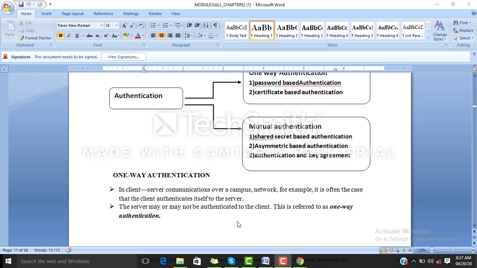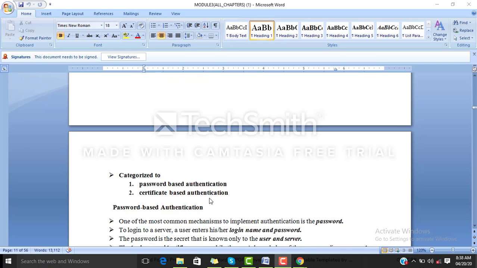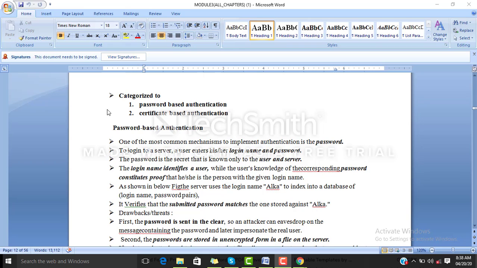So students, as we have already read, in most of the cases the client himself is getting authenticated to the server. He himself has to tell who he is to the server, and he also has to tell that he is the right person to access the particular feature from the server. So the authentication is happening of the client from the server end. That is not happening vice versa. This kind of authentication is called one way authentication. It is categorized into two ways, password based and certificate based.